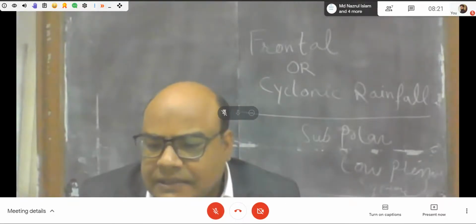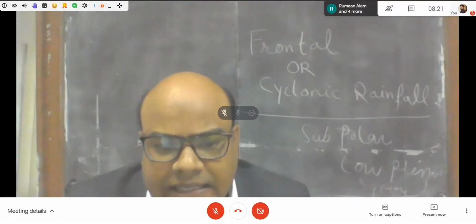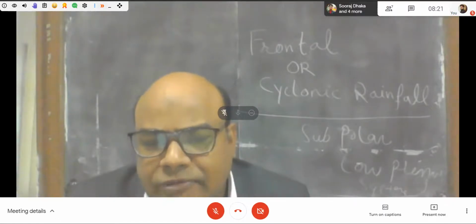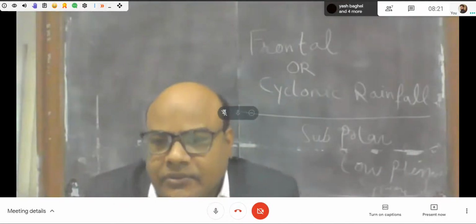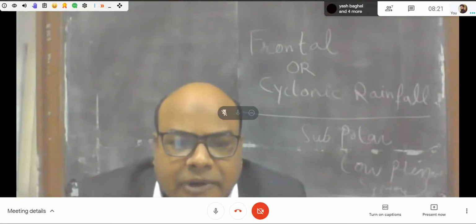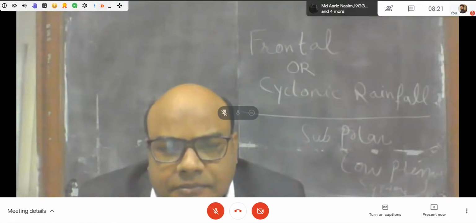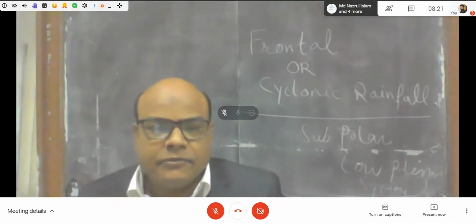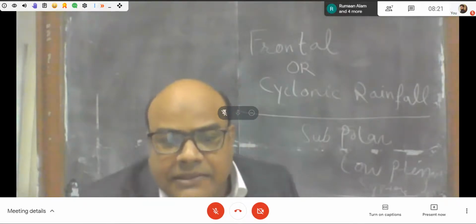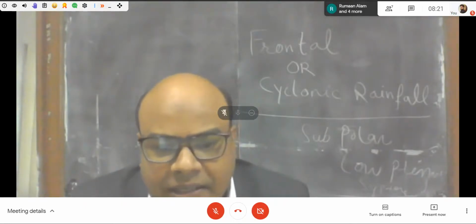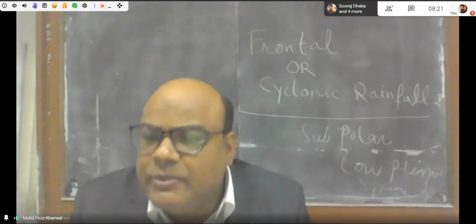Front indicates a sloping boundary that exists between two different air masses. The front is formed if there are two air masses, one warm, humid, and lighter, and another that is cold, colder, heavier, and less humid.